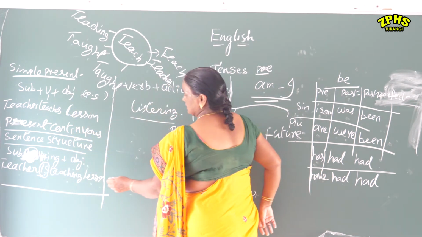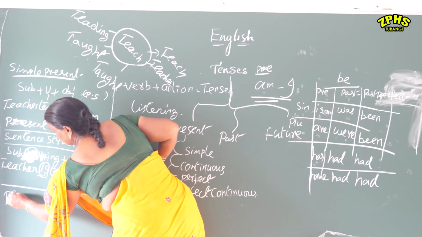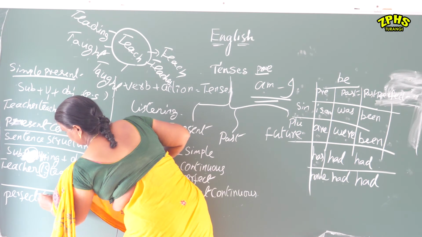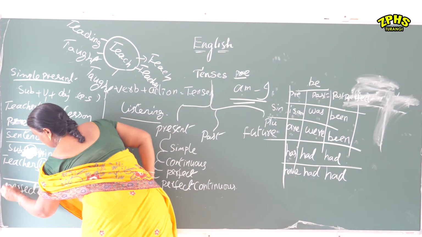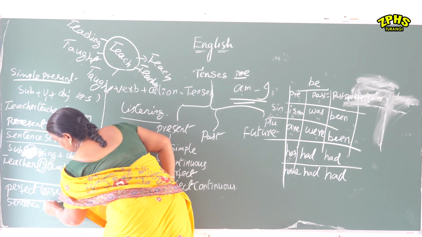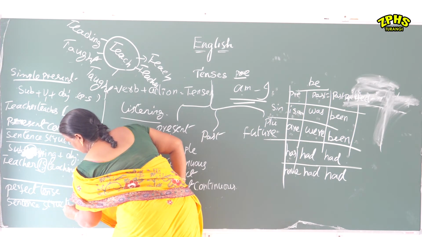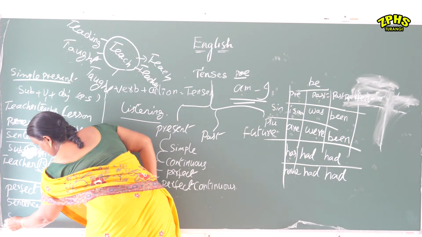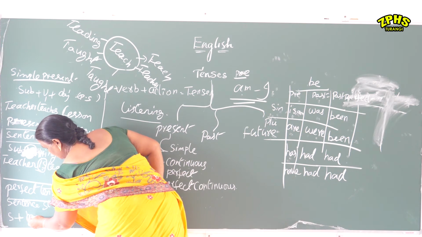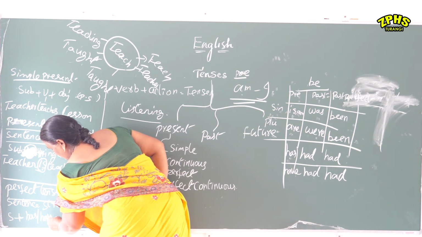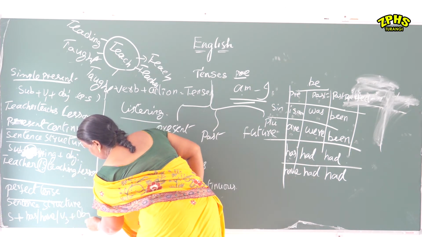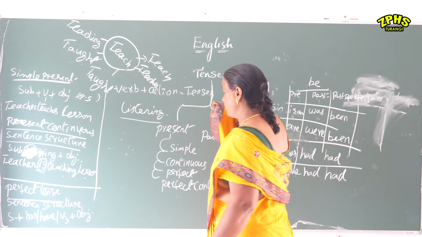Third, perfect tense. Sentence structure: subject plus has or have, plus V3, plus object.